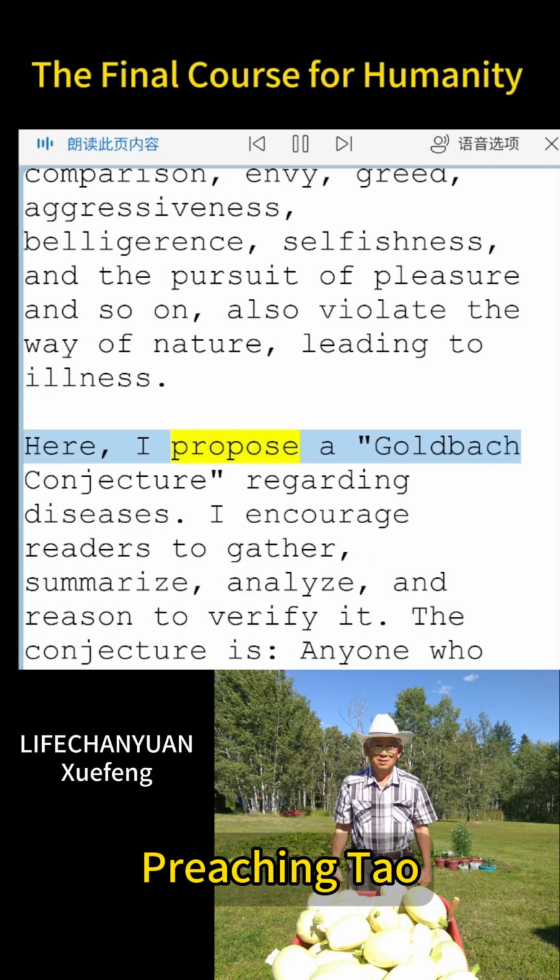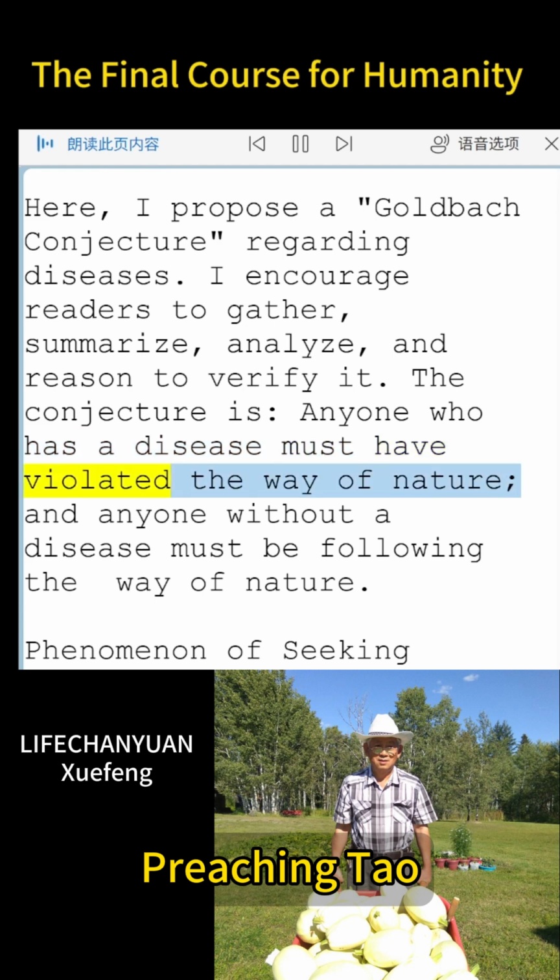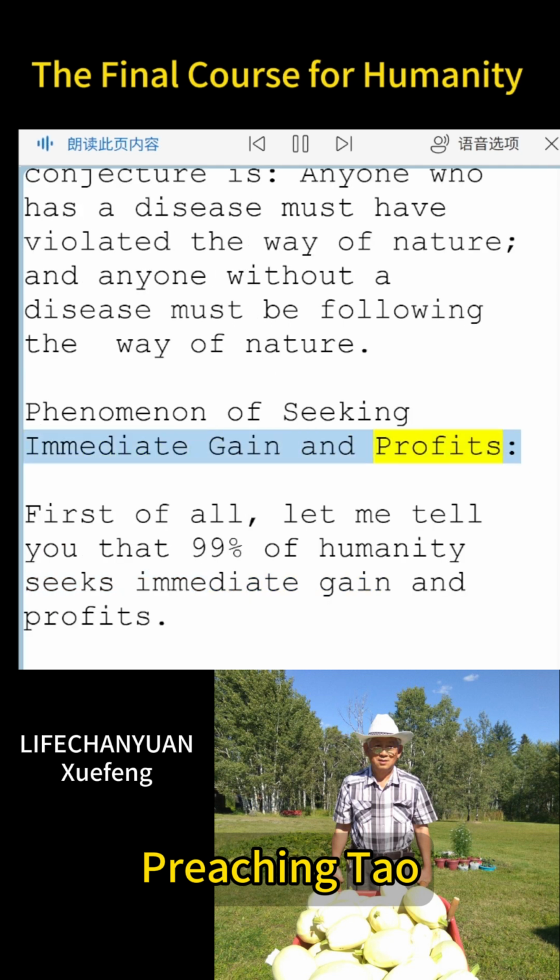Here, I propose a Goldbach conjecture regarding diseases. I encourage readers to gather, summarize, analyze, and reason to verify it. The conjecture is, anyone who has a disease must have violated the way of nature, and anyone without a disease must be following the way of nature. Phenomenon of seeking immediate gain and profits.